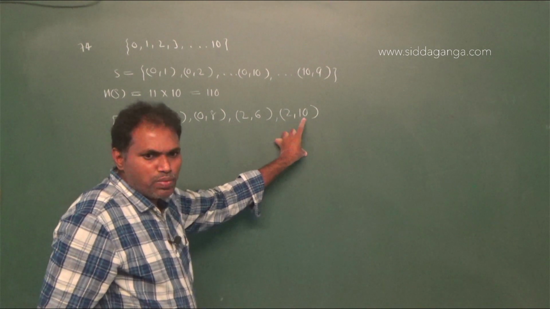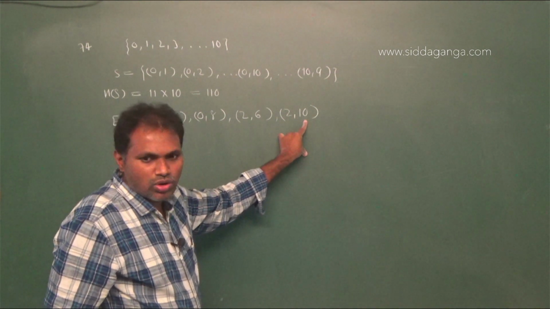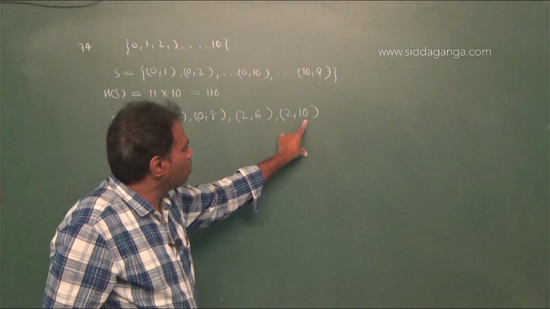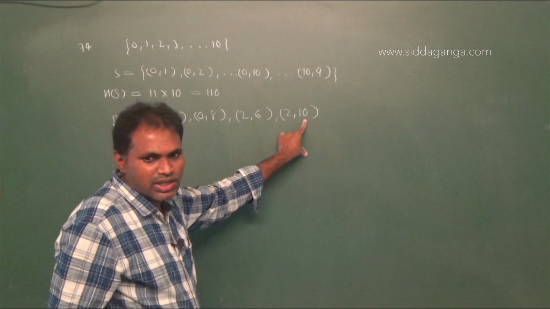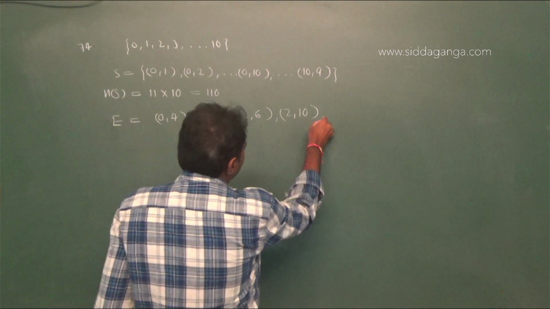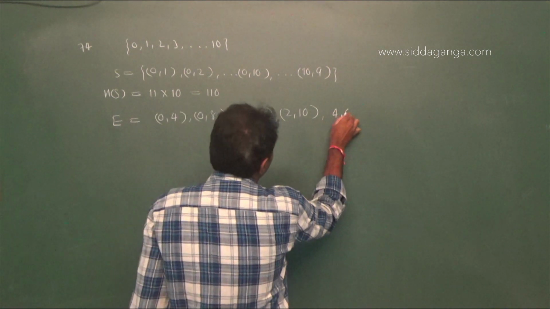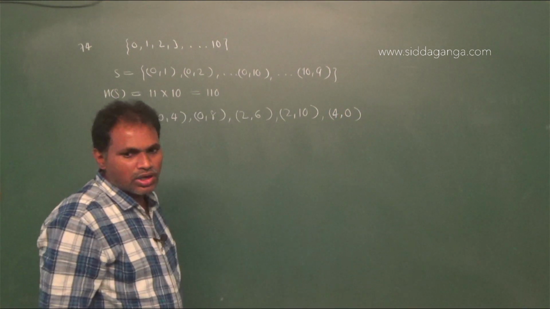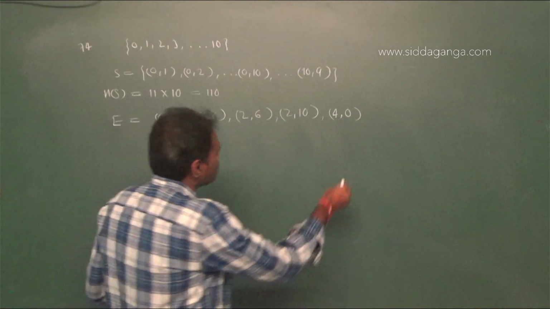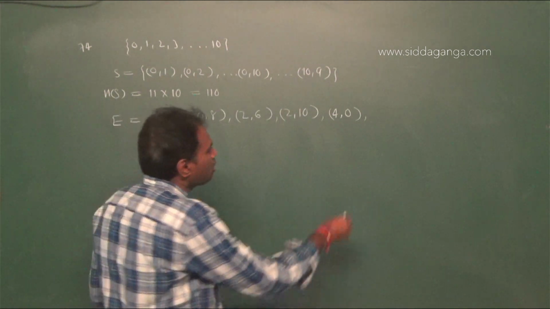2 comma 10. 2 plus 10 is 12. 12 is a multiple of 4. And 2 minus 10 is minus 8, a multiple of 4. Next with 4. 4 comma 0. Next 4 comma 8. 4 comma 0 and 4 comma 8.